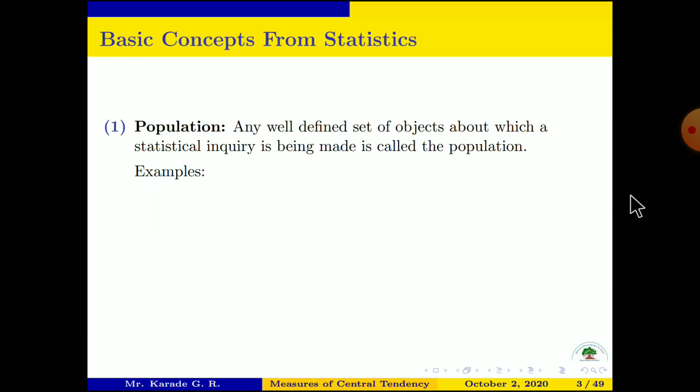for example, people in the village, the population of a village, the people living in the village. That is the population. Trees in the forest, this is also one type of population. Fish in the lake, this is also one type of population.